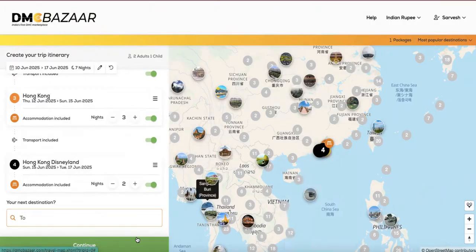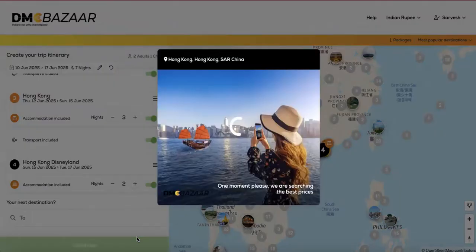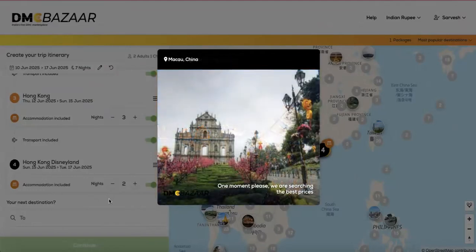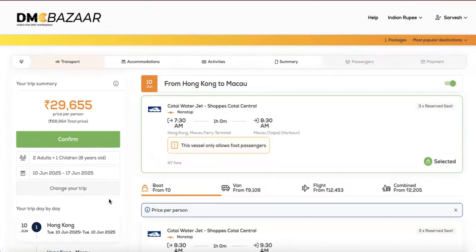Create your trip from here and allow our system to check the best available prices through multiple API partners, ferry partners, as well as our own office at One Above Hong Kong. The itinerary builder guides you through booking transport, which is your intercity transportation, followed by accommodation and activities.